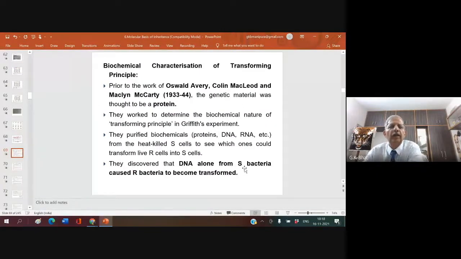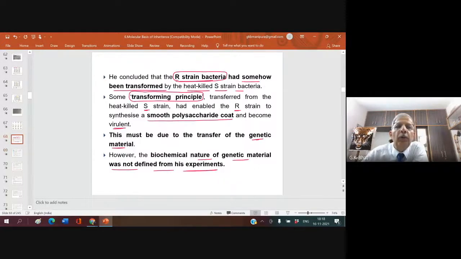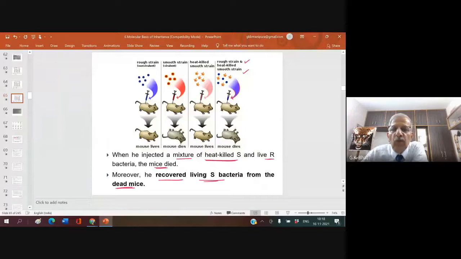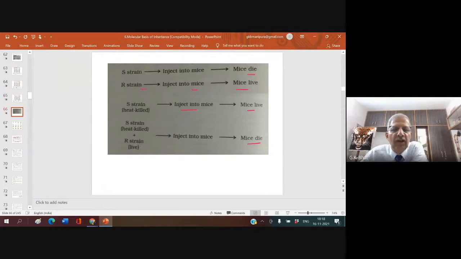Now, in the next experiment, biochemical characterization of transforming principle. What is this transforming principle? Whatever experiment was carried out by that person, who is that person that conducted this experiment? Frederick Griffith. Yeah, you must remember. So, Griffith did not succeed in finding out the biochemical nature of a transforming principle.